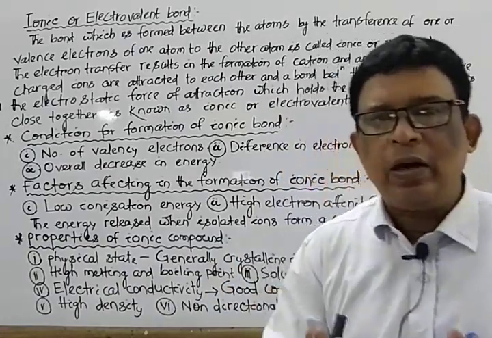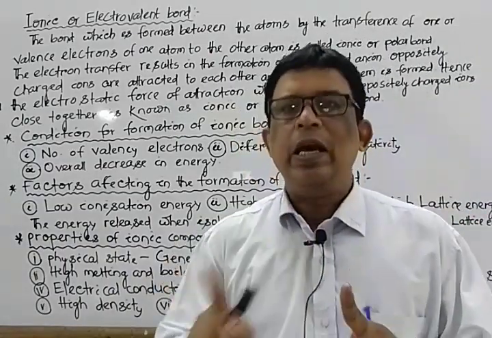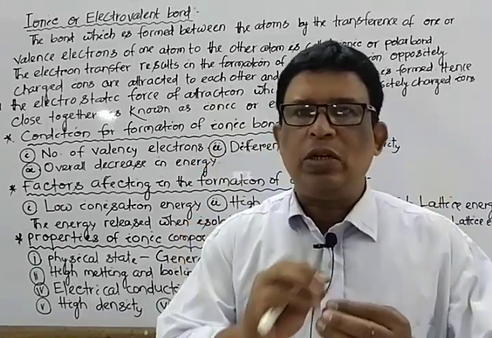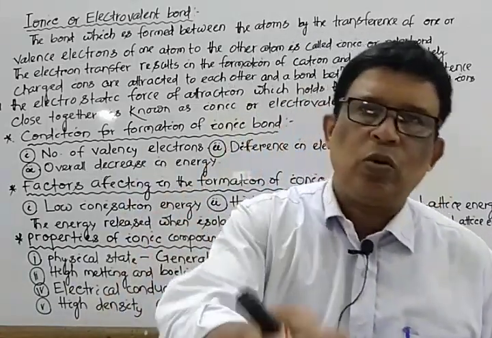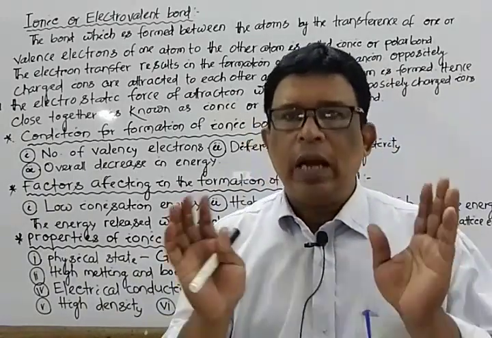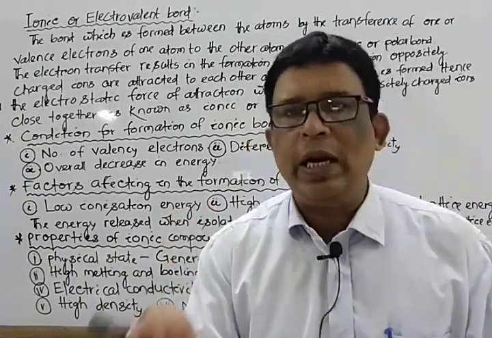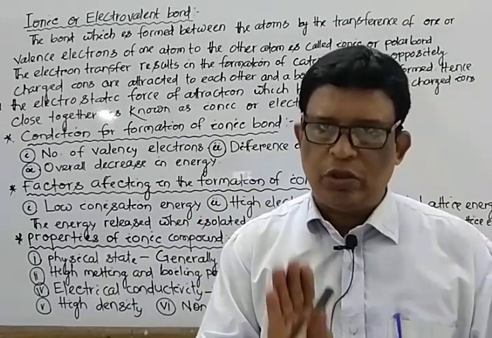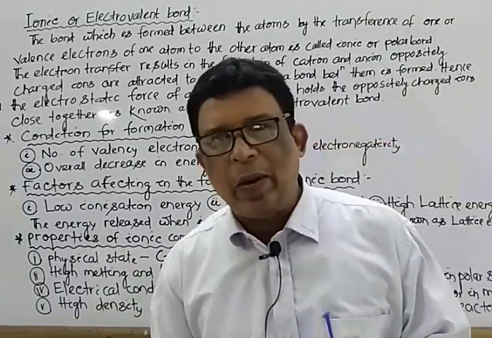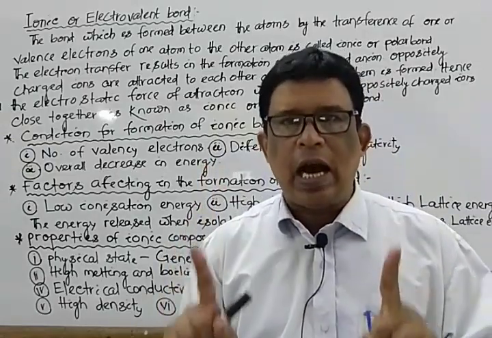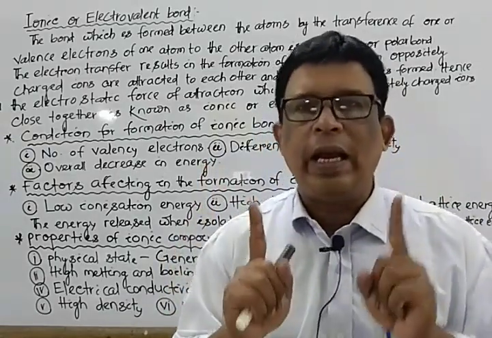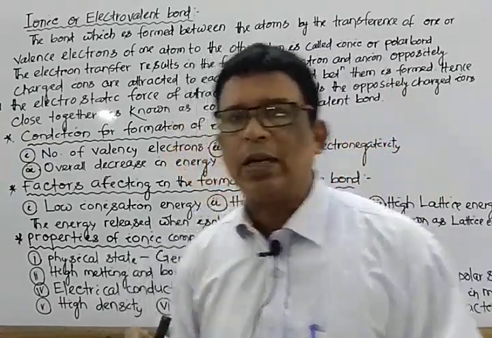That means here two atoms A and B. A has the tendency to completely donate and B has the tendency to completely accept. As a result, by completely donating, A forms a cation, positive ion, and B forms a negative ion or anion. Then this cation and anion are held together by electrostatic forces of attraction. Mark that.